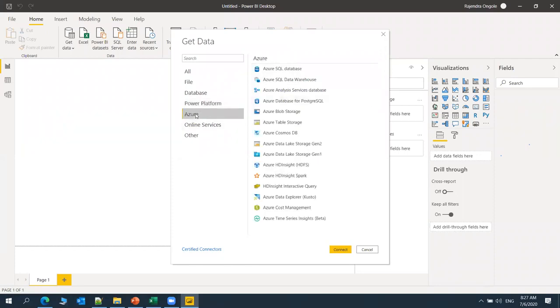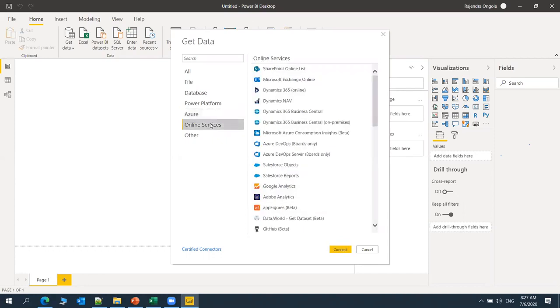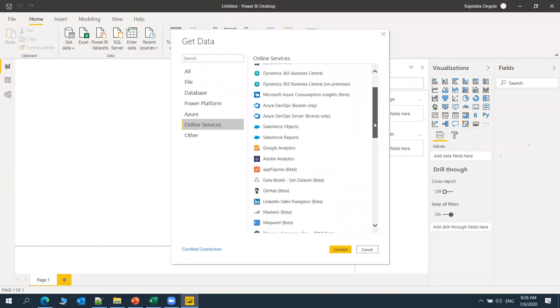As I said, it supports the Azure cloud. If our environment is on the cloud, these are the cloud databases it supports, like Azure SQL Database, Blob Storage, Cosmos DB, Data Explorer, and Azure Cost Management. These are the different Azure data sources supported, as well as online services like Web, SharePoint, Dynamics NAV, Azure DevOps, Office 365, Dynamics 365, and Data Vault.